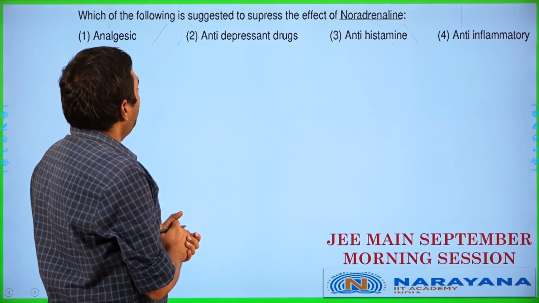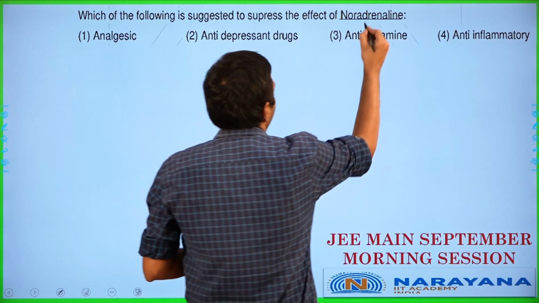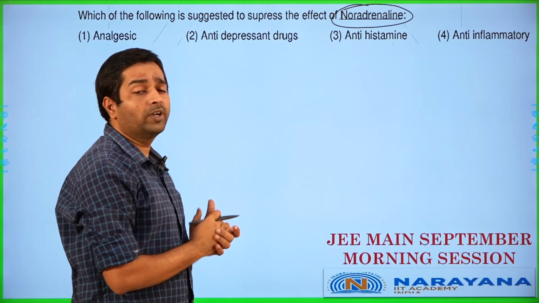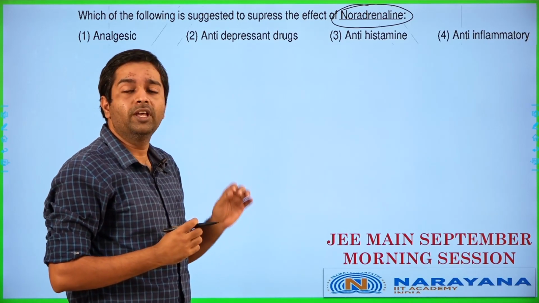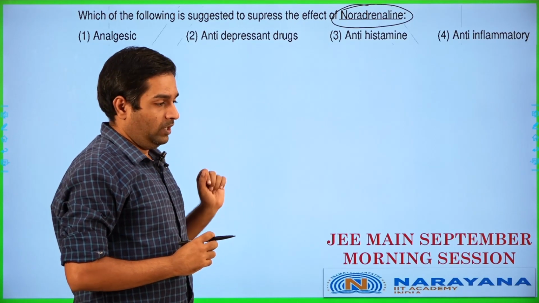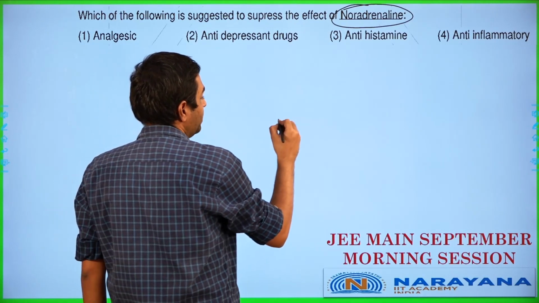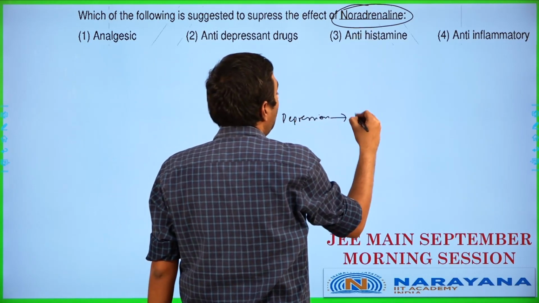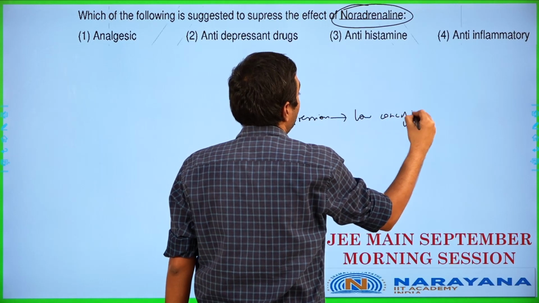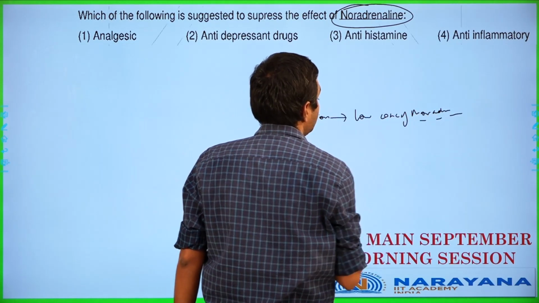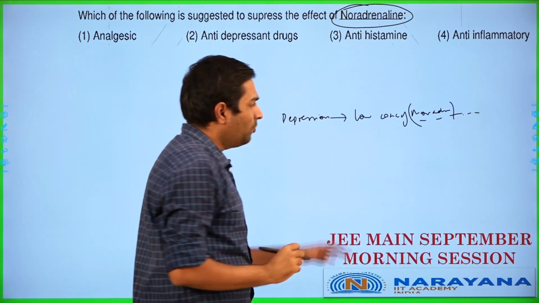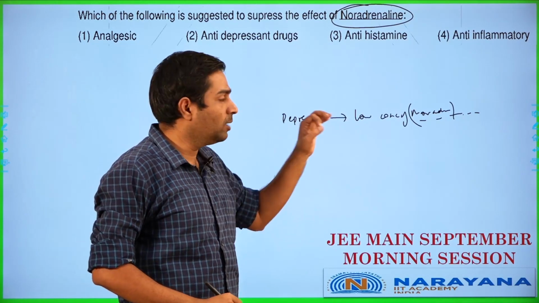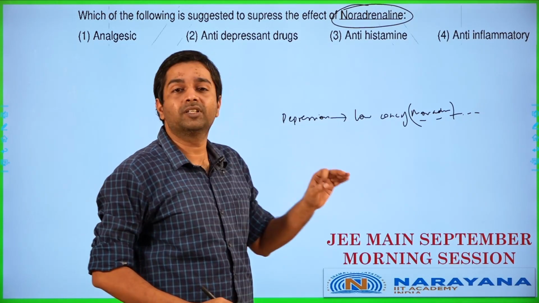Okay. Which of the following is suggested to suppress the effect of noradrenaline? Noradrenaline is going to be one of the chemicals which is used inside the human body in terms of neural transmissions. Now, in some cases where you are going to be having depression, when a person has depression, what happens is you will end up having a low concentration of noradrenaline to be present over there. So this is going to be something which will inhibit the amount of signal activity in the human body in terms of neural activity, thereby making the person feel depressed.